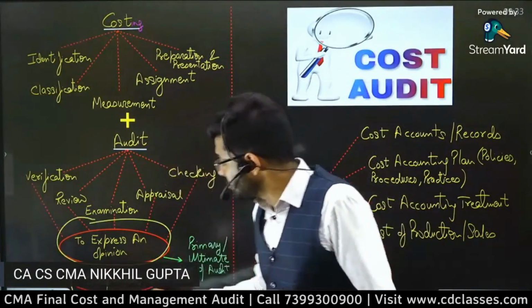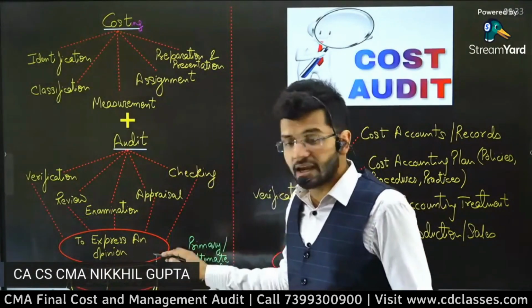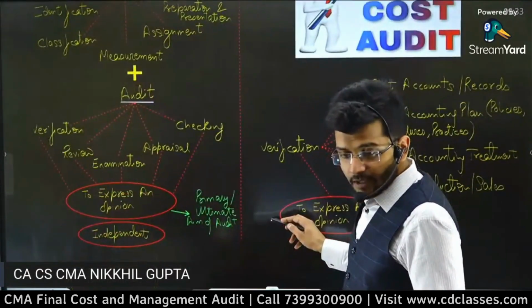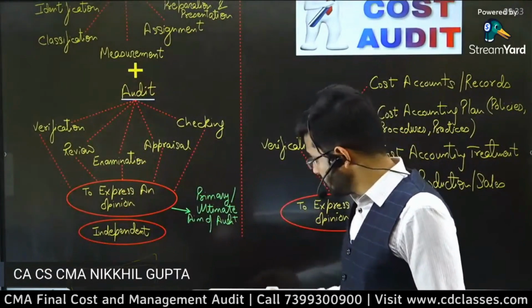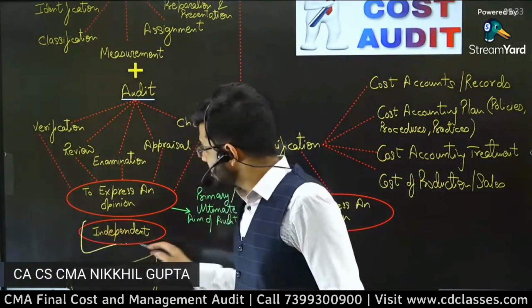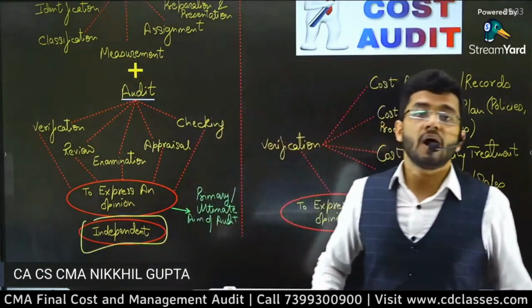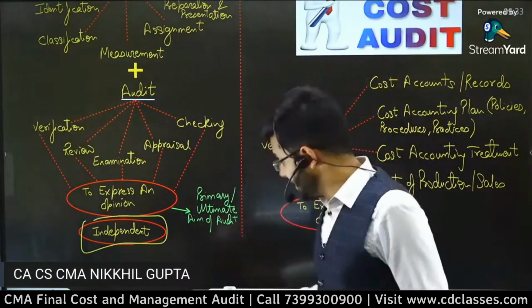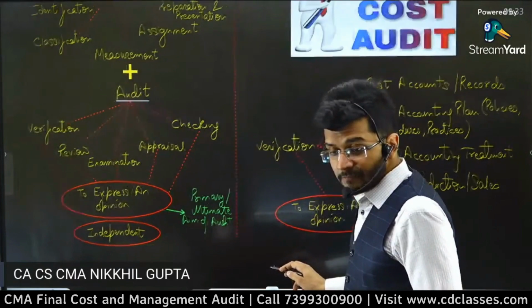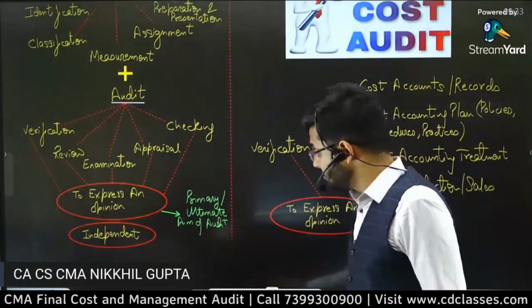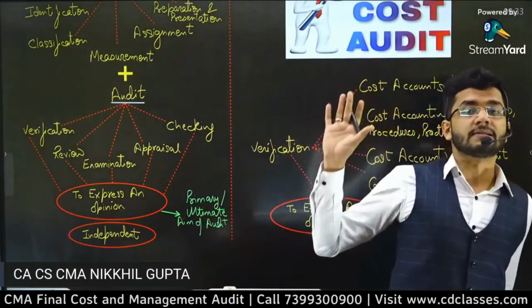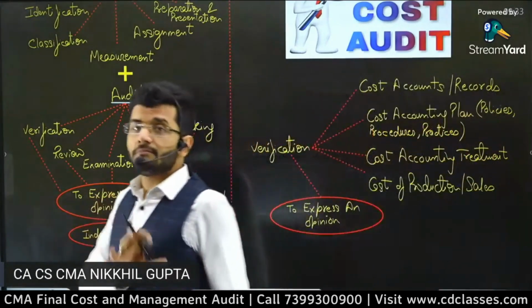And one very, very important word, guys, please highlight this word carefully, okay? I hope you're not able to see this word, so I'm pulling up the screen a little bit. Yes, now you'll be able to see this word. Please highlight this word, guys. Independent. You have to be independent as a cost auditor. What do you mean by independence? Independence means you have to be unbiased. You don't have to be biased. You don't have to be prejudiced. You have to be absolutely unbiased.